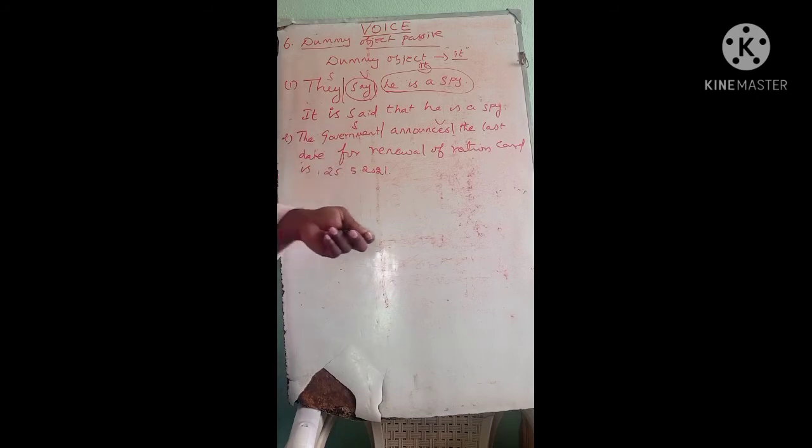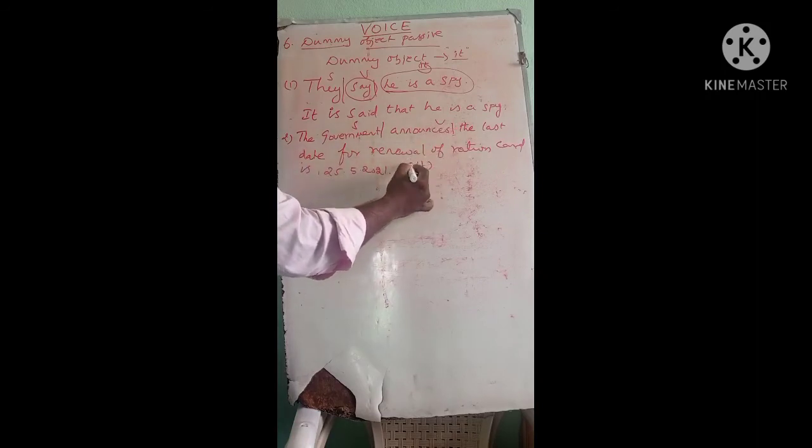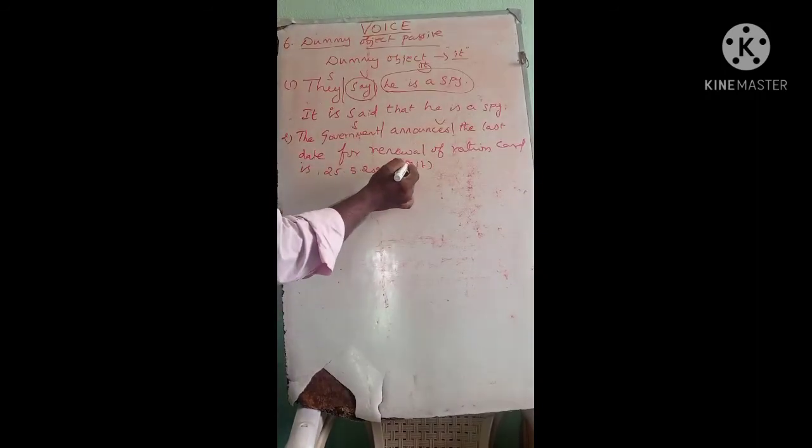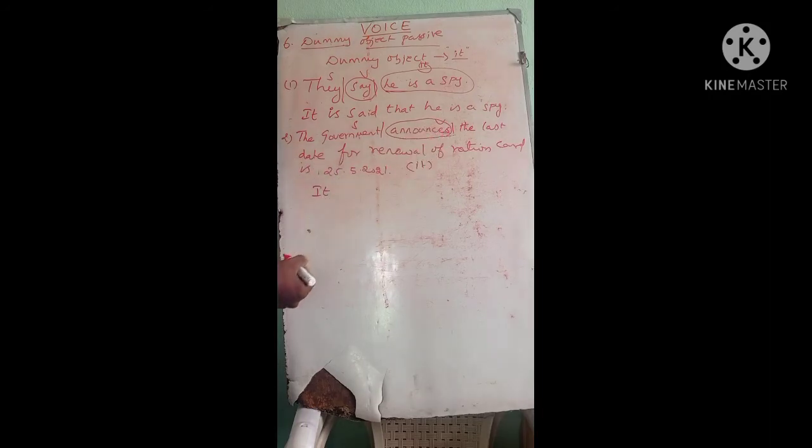In case the object is a lengthy one, you are advised to use a dummy object, "it". As per the rule, the object should replace the subject: "It is." And see the tense: "announces", a verb with "es", so it is simple present and singular. "It is." Second step is over.